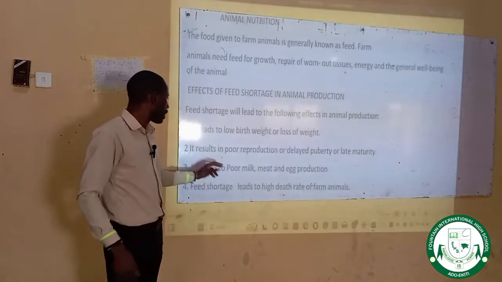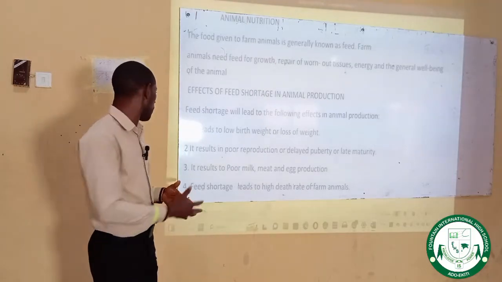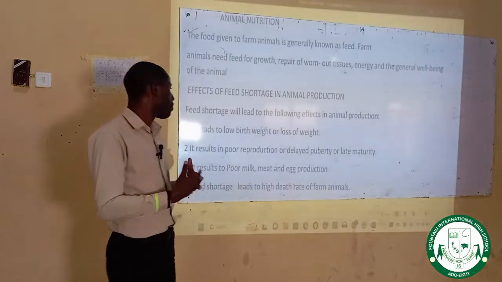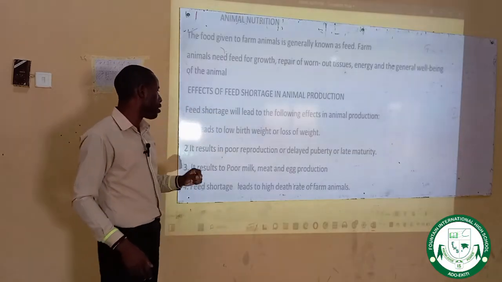Then number three, it results in poor milk, meat, and egg production. I have just explained that now. It results in poor milk, meat, and egg production as a result of shortage in feed.